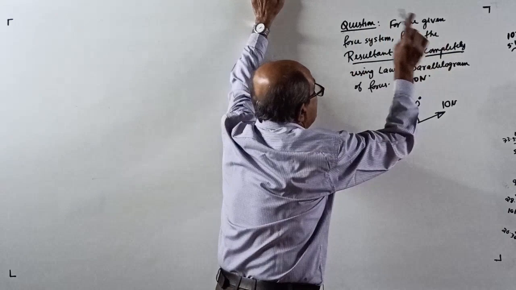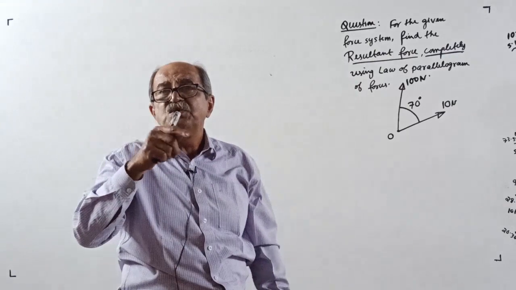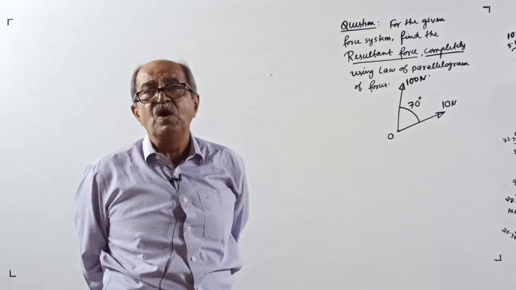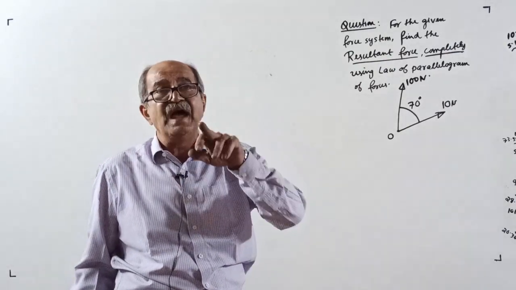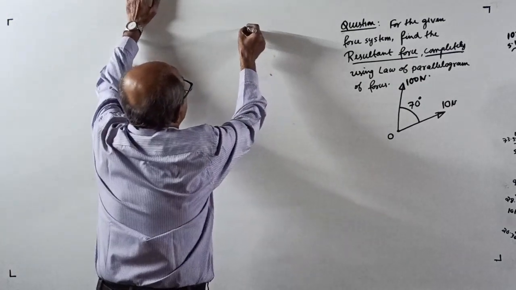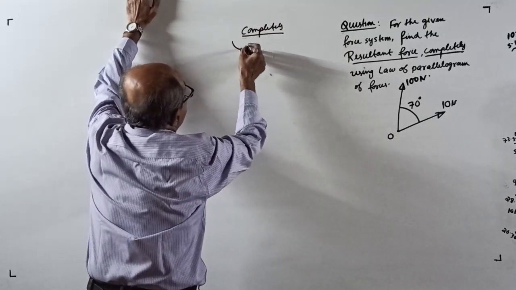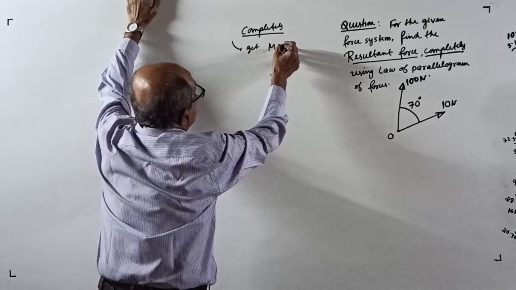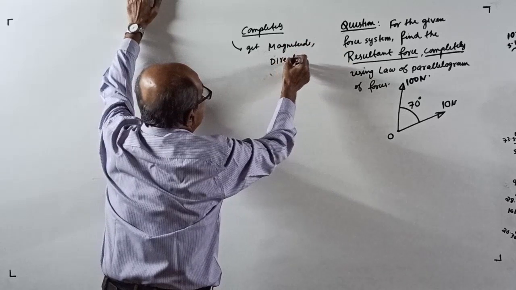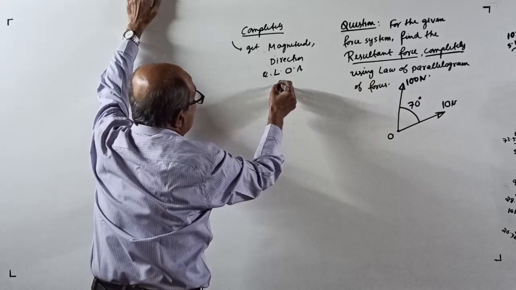So completely you have to get it: magnitude, direction, and line of action. There is one more concept called point of application. In engineering mechanics, it will not come. It will come in strength of materials and structural analysis. That we will discuss later. So the term completely means you have to get magnitude, direction, and I'll use the short form, line of action, for the resultant.